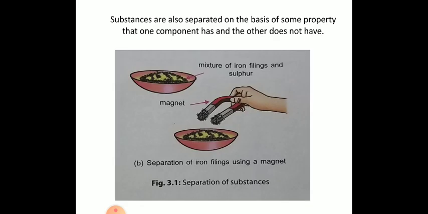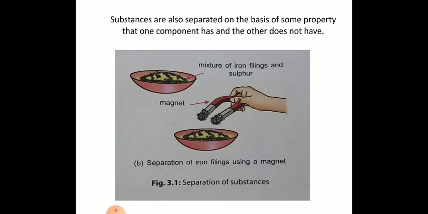After that, substances are also separated on the basis of some property that one component has and the other component does not have. As you can see in the image, here is a mixture of sulfur and iron filings, and you must know that a magnet attracts iron. When you bring the magnet closer to the mixture of sulfur and iron, what will you observe?